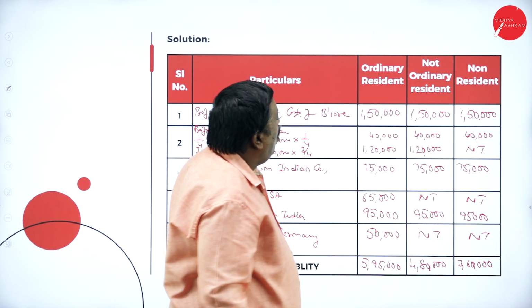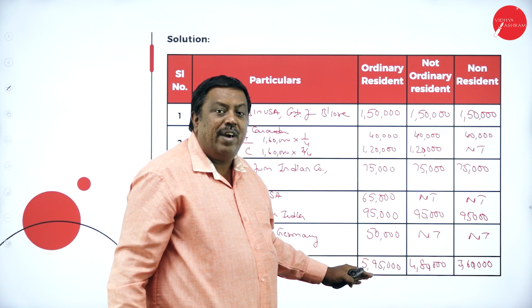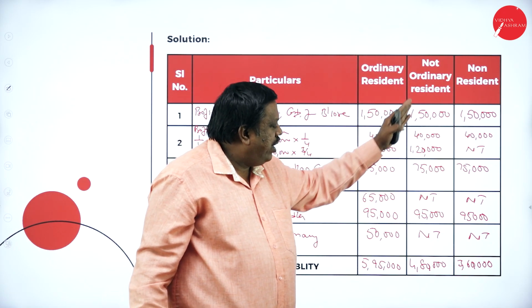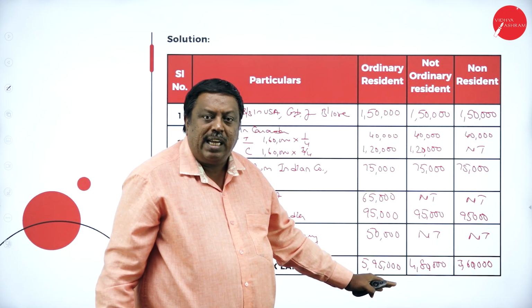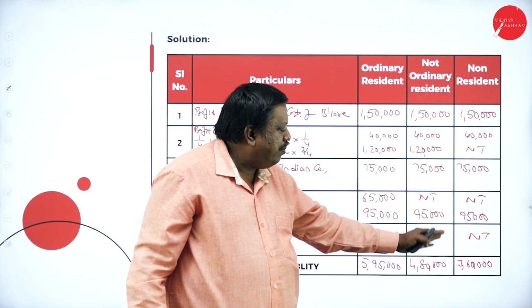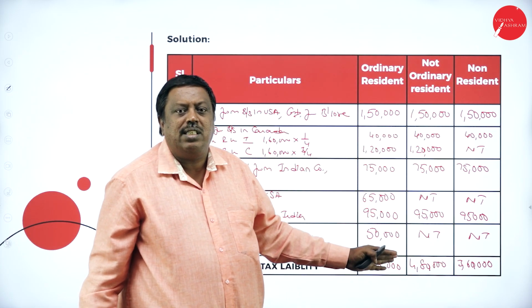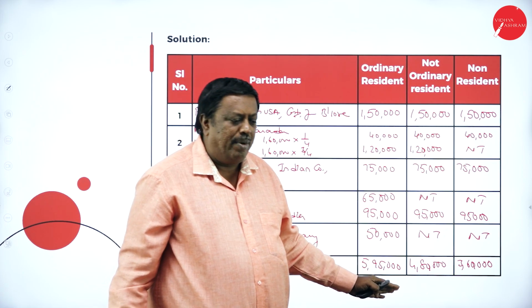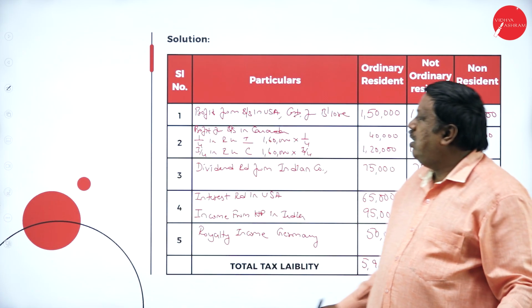If I am an ordinary resident, my total income will be 5,95,000. If I am not ordinary, my income will be 4,80,000. And if I am non-resident, my income is 3,60,000. On this amount, we have to pay tax to the government. This is how we have to solve the problem.